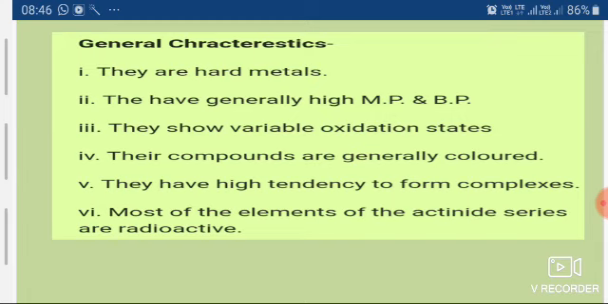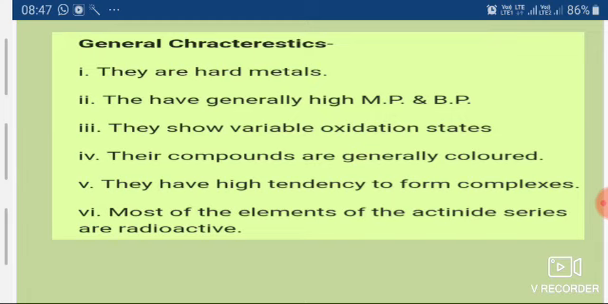In this, as you know, these F block elements are also metals. These metals have the properties of a metal, that is, they are good conductors of heat and electricity, and they have malleability, ductility, and other properties. Along with this, they are hard metals. Then they have high melting and boiling points also.